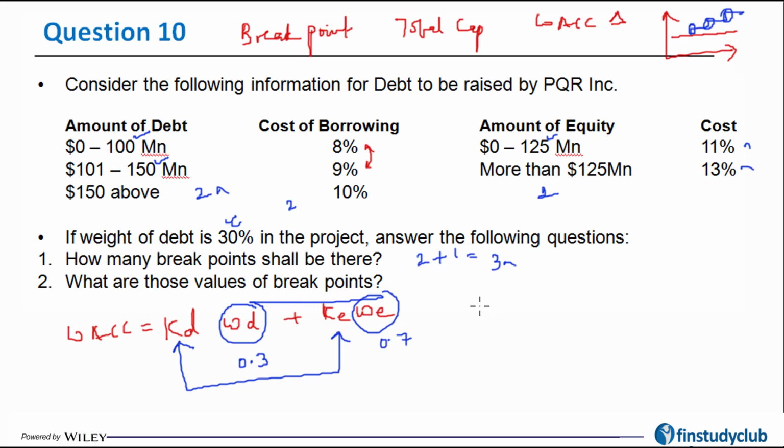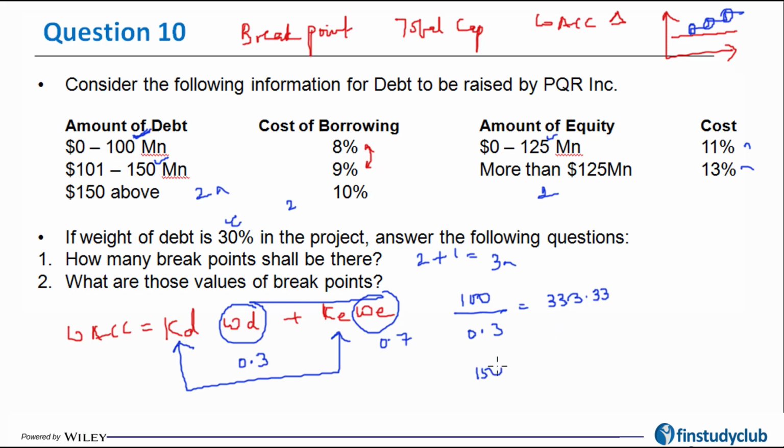So because of the debt, I'm going to get the first breakpoint at this particular level. You would recall that the breakpoint used to come at the amount of capital of that particular source at which cost is changing, which is 100, divided by the weight of that particular source. So the first breakpoint is going to come when my total capital reaches 333 because of the debt.